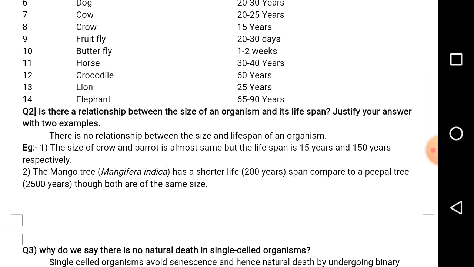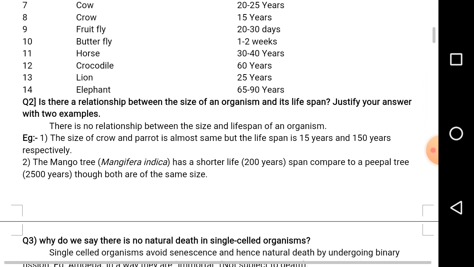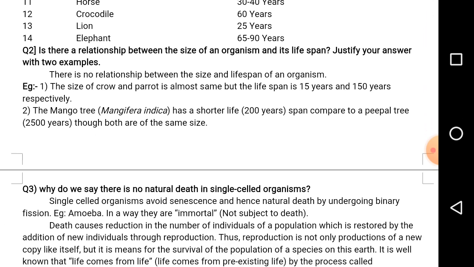Mango tree and the peepal tree are of the same size, but the mango tree survives for 200 years, whereas the peepal tree survives for more than 2,500 years.